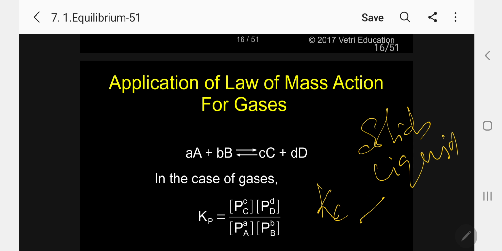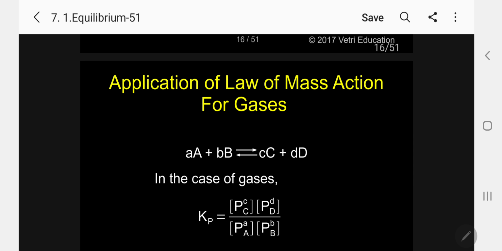Kc is applicable only for solids and liquids, but not applicable for gases. So in the case of gases, we have to derive separately. Let us assume again a reversible reaction: aA plus bB reversible arrow cC plus dD. Let us assume all are gases. This is gas, this is gas, this is gas, this is gas, and a and b are the moles of the reactants, c and d the moles of the products.